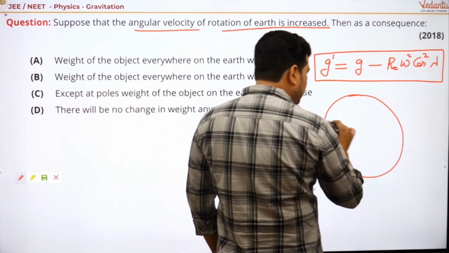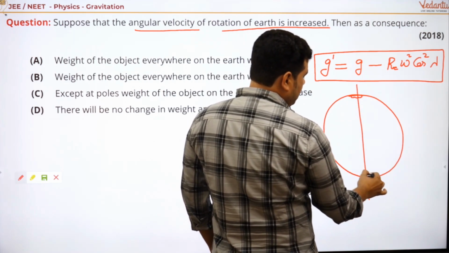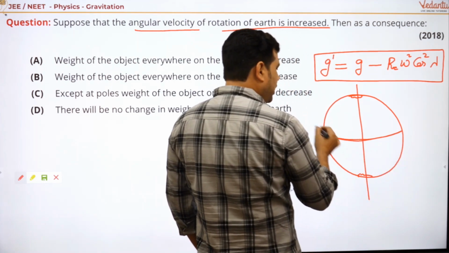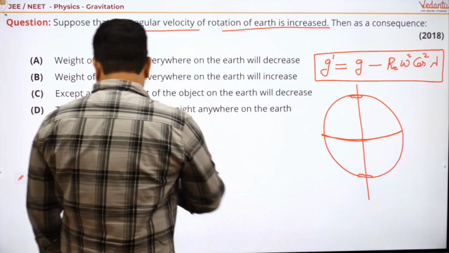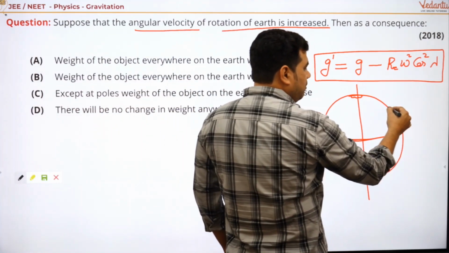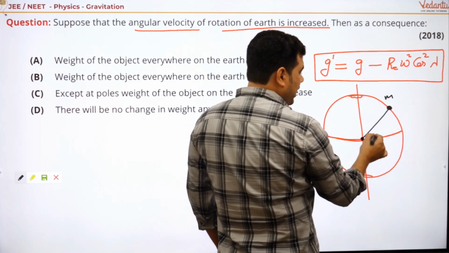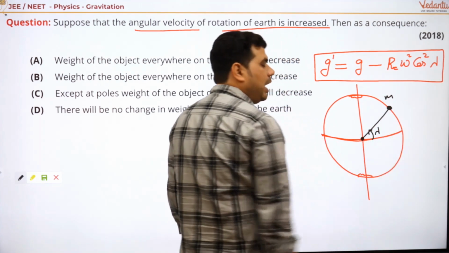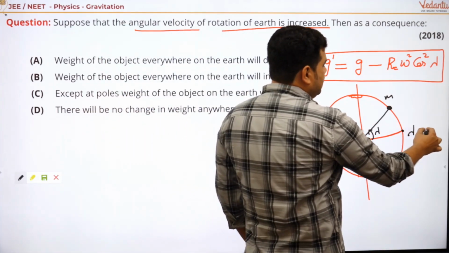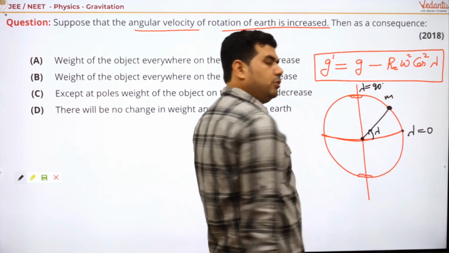How can we define the latitude? See here, these 2 points are known as poles and these places are known as the equator. Suppose there is a point mass m, and here is the center, so this angle is known as lambda. At the equator lambda is equal to 0, at the poles lambda is equal to 90.